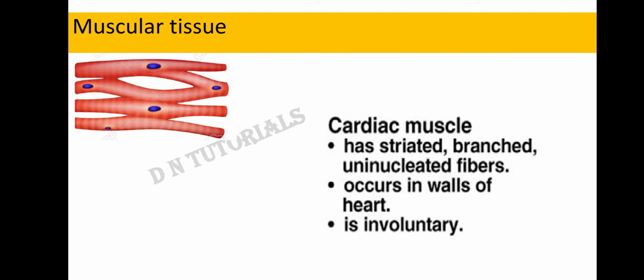Cardiac muscle, as the name tells us, occurs in the wall of the heart, and since we cannot control our heartbeat, it is an involuntary structure. So it is present in your heart. You can easily differentiate between the skeletal muscle, the smooth muscle, and the cardiac muscle based on its structure.